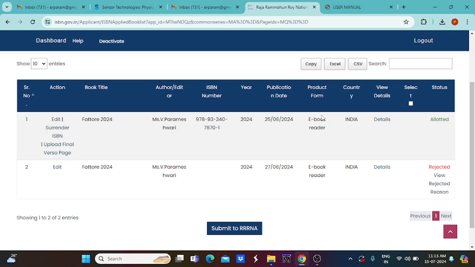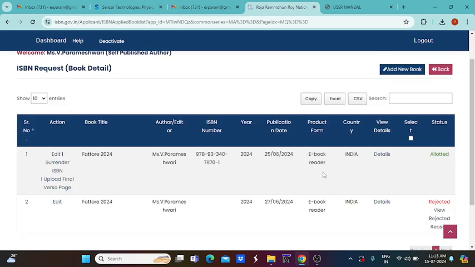In this column, product form, I just mentioned ebook reader. There we have to select whether it is an ebook reader or a CD form or any other hard copy of the book or any trademark. Likewise, a lot of information will be asked while you select the publication. I just selected that my content is in the form of ebook. So I selected ebook reader, and the ISBN number was allotted.